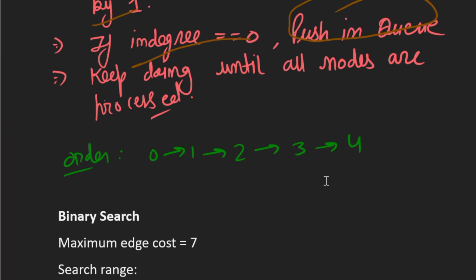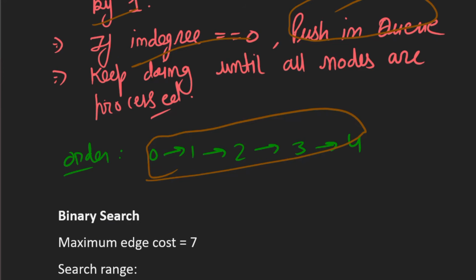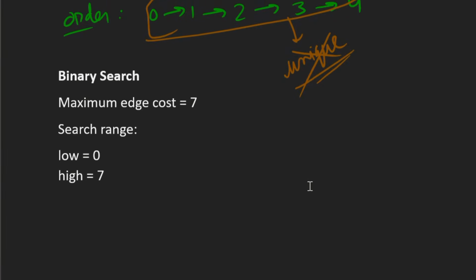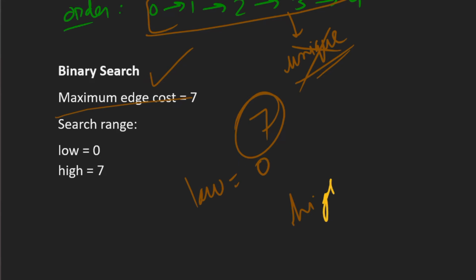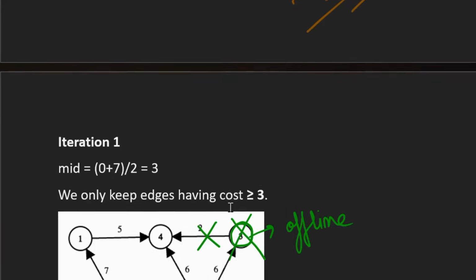So once all the nodes are processed, we get the topological order, and it is sure that this topological order is not always unique. There can be multiple topological orders. So once we get the topological order, then we apply our binary search. So here, the maximum edge cost in our given graph is 7. So our search range for the binary search is: lower range is 0 and higher range is 7. So we'll apply binary search in this range, right?